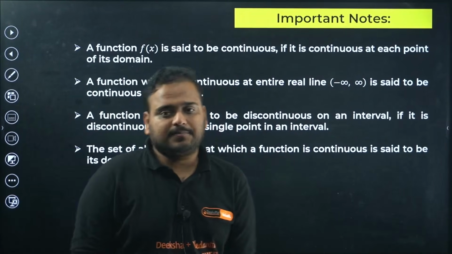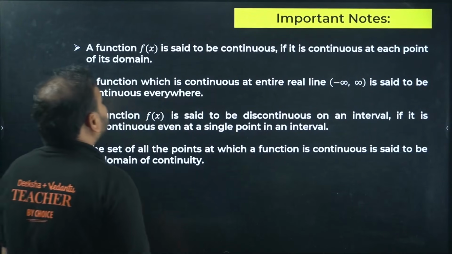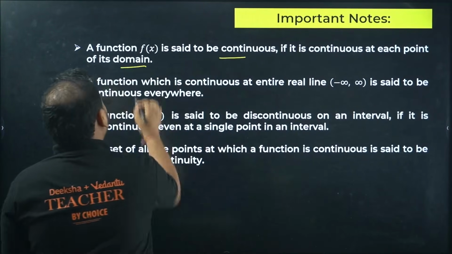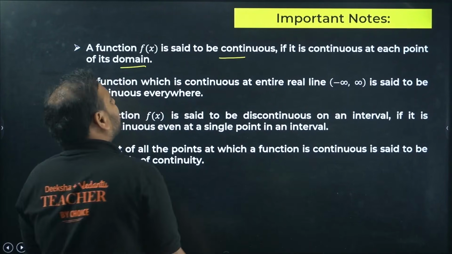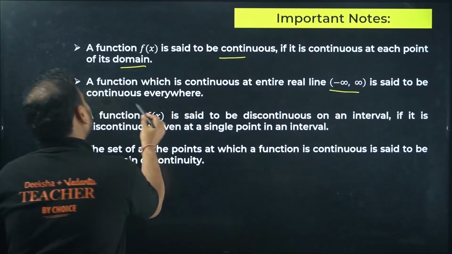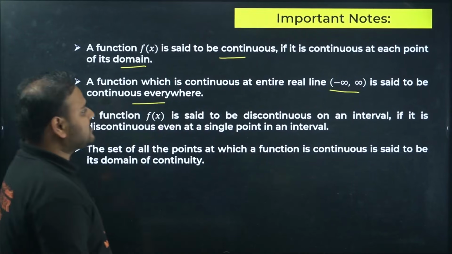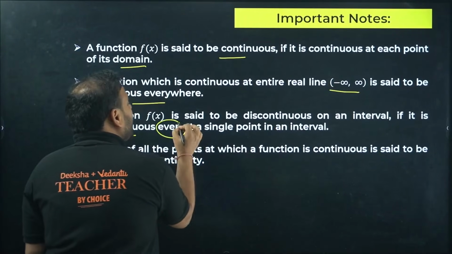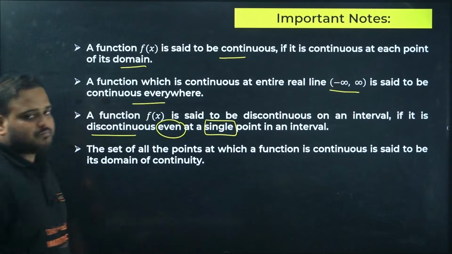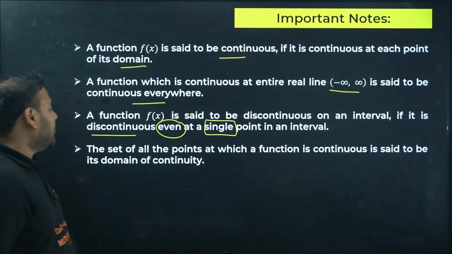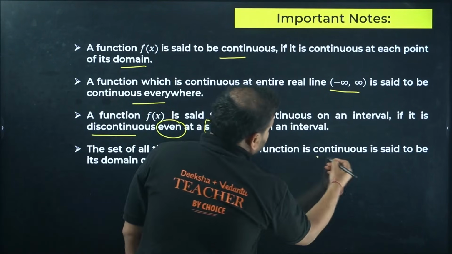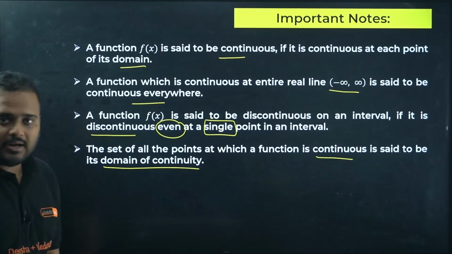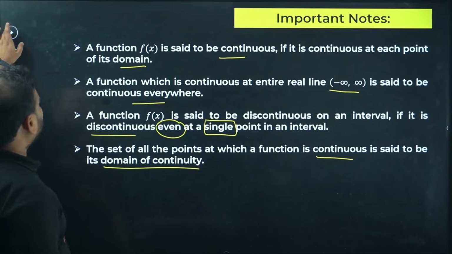Next is some important notes. Check here. A function f(x) is said to be continuous if it is continuous at each point in its domain. A function which is continuous at the entire real line is called continuous everywhere. A function f(x) is said to be discontinuous on an interval if it is discontinuous at even one point. Okay, at even one point. Number 4, the set of all the points at which the function is continuous is called the domain of continuity. Clear? Few important points, but I know you all know that.